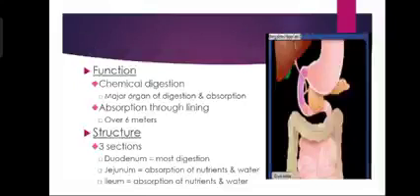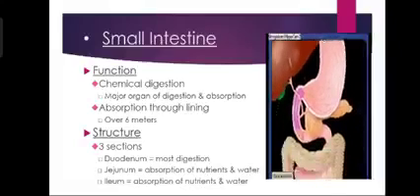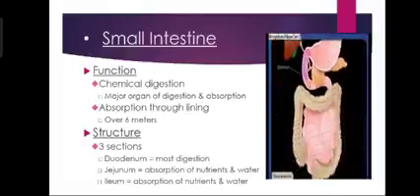Small intestine. It is the longest part of the digestive canal, narrower than the stomach. It consists of three parts: duodenum, jejunum, and ileum. Duodenum. It is largely responsible for the continuous breakdown process. Jejunum and ileum. They are mainly responsible for absorption of nutrients into the bloodstream.